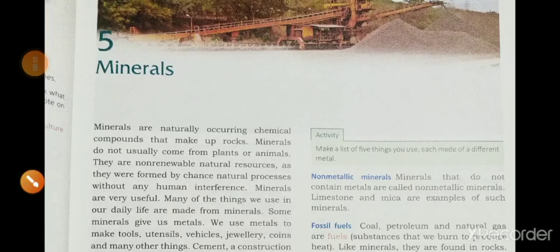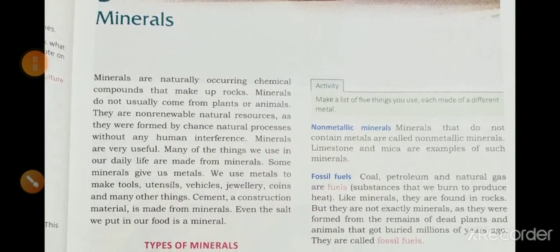Hello my dear students, in this video we will start with lesson 5. No need of lesson 4, so we are avoiding that lesson, and in this video we will learn about minerals. What is the name of the lesson? Minerals. First we will see what a mineral is.